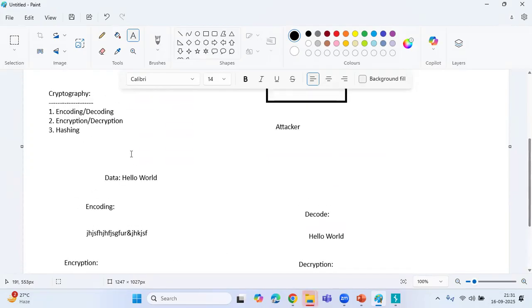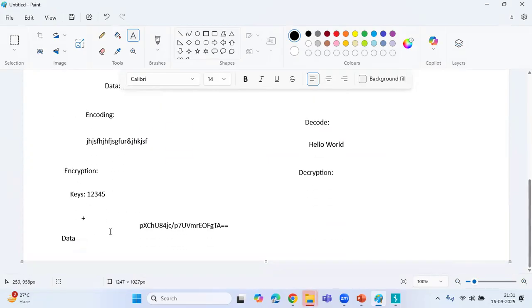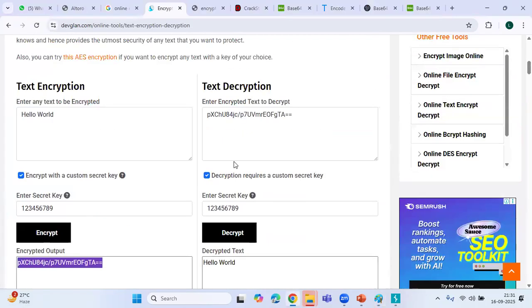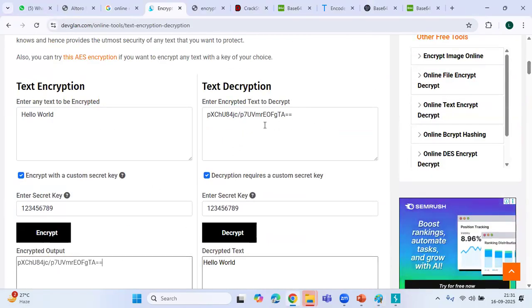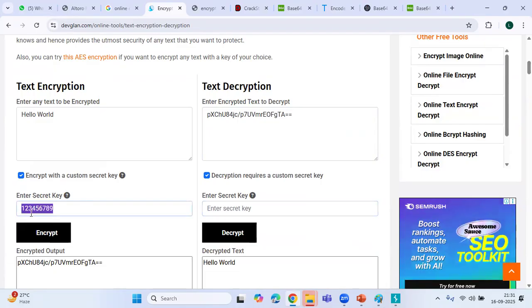See, this is hello world, and to do the encryption I have to use the key. I have used the key, so to decrypt this back, this key is required. Without this key, I can't decrypt this. I will show here how to decrypt my plain text. I copy and pasted the data here, and this key. Suppose I'm not given the key. This is the key I have entered, 12349 up.